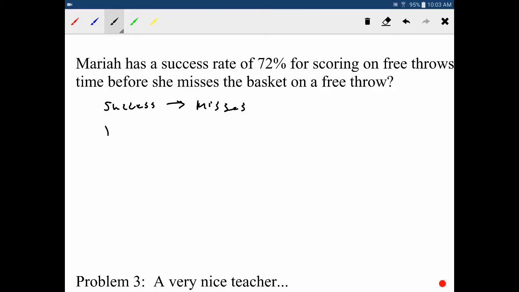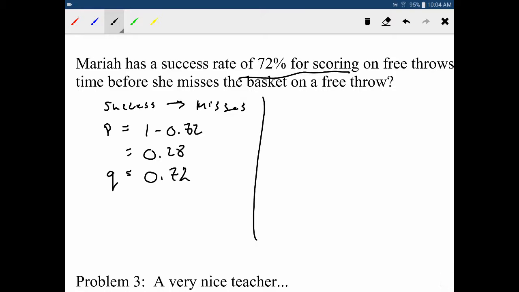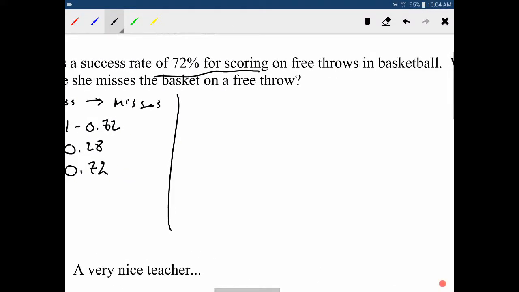So the probability of success is going to be 1 minus 0.72. Okay, so the probability of success is 0.28. And then the Q value, obviously, is that 0.72. Okay, the probability of her failing is the same as the probability of her scoring. Okay, that is a failure. All right, so with that in mind, how many baskets do we expect her to make before she misses?